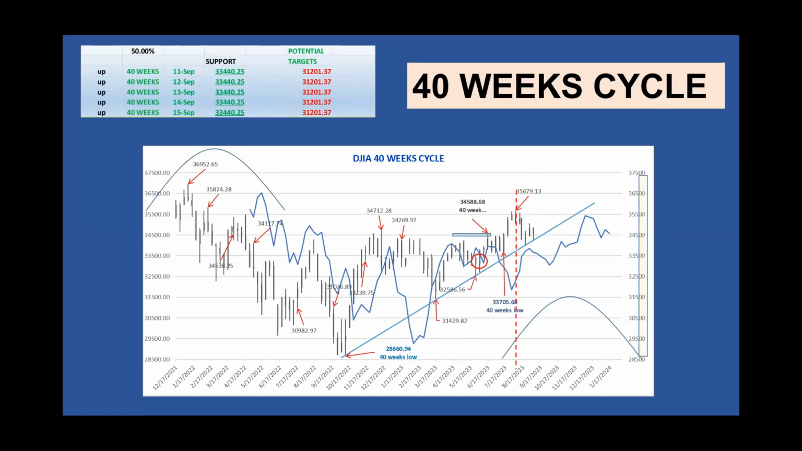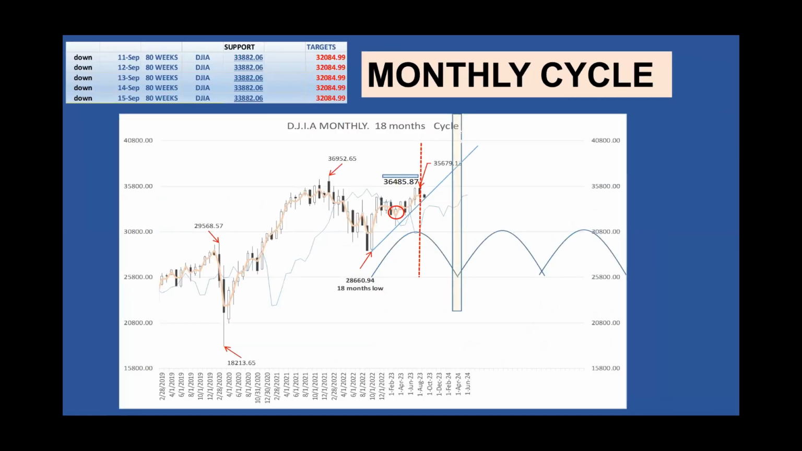The 40-week cycle. On the 40-week cycle we have the same situation as the 20-week. This week's low is right on the 40-week trend line. Any crossing below its trend line will confirm the high probability that the 18-month cycle peak occurred with the August high at 35,679.